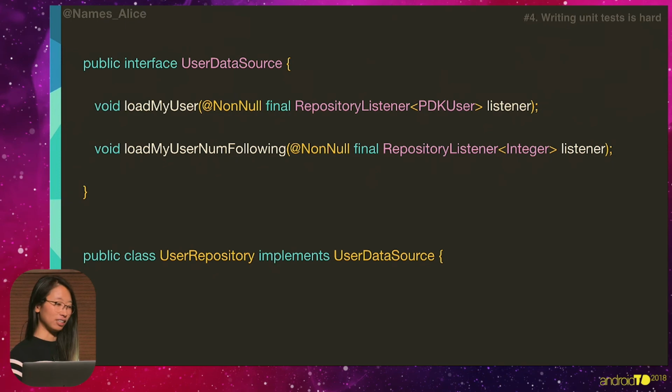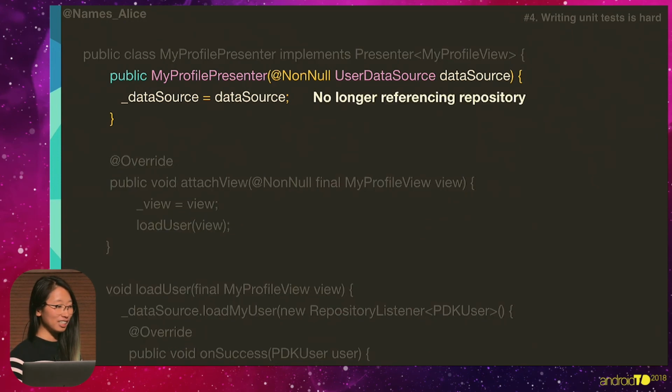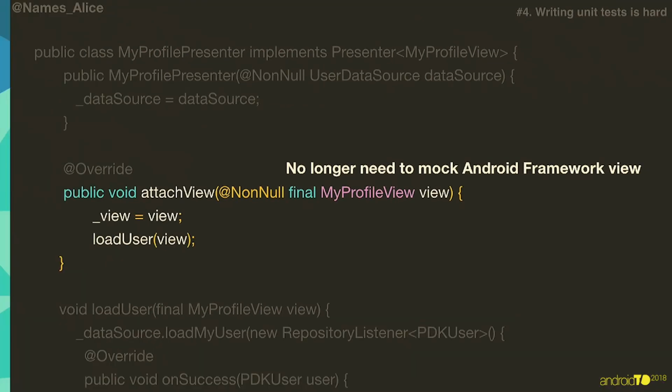All of this logic is already written. We're just implementing an interface layer of abstraction. So what does it look like on the presenter? Well, we got some great things. One is that we're no longer referencing the implementation of the repository. We just have a user data source. And secondly, we don't have to mock out that really complex Android framework view. We have our own implementation of a view.